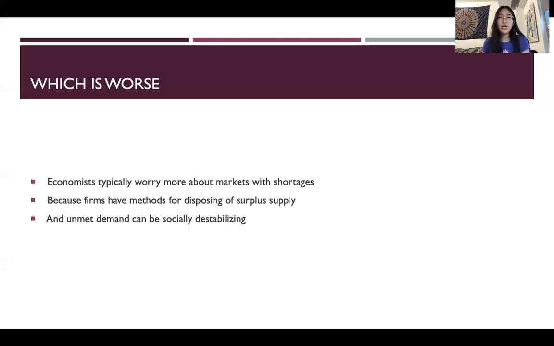For example, if we look at a situation where there's a drought and people are demanding more food, but there's not enough supply for that, that would be a shortage and excess demand. If there's excess supply, for example, the harvest is really good this year, you can always just get rid of the unsold crops or food. However, if there's excess demand, people are going hungry. So that's why economists worry more about excess demand.